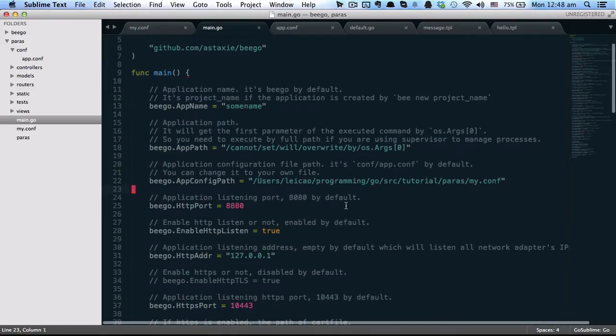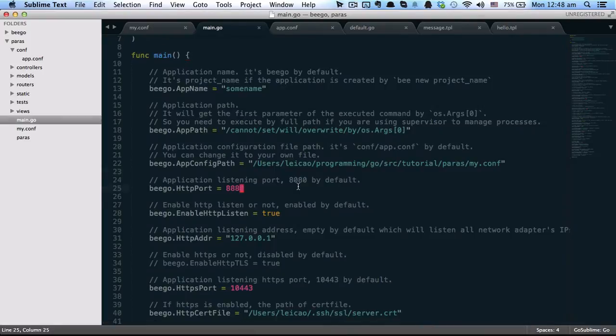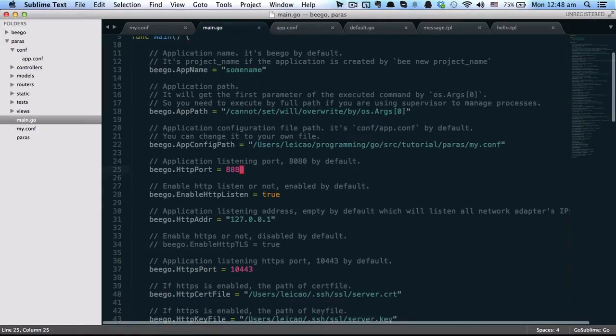Next, we've already talked about HTTP port. It defines the port your project is listening to.